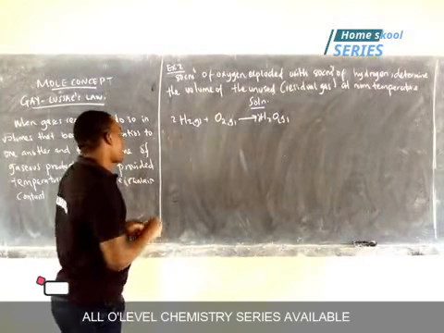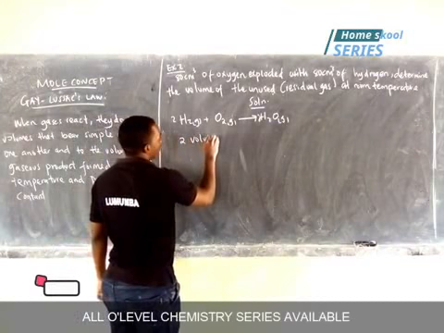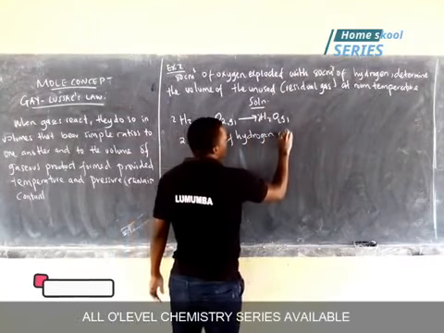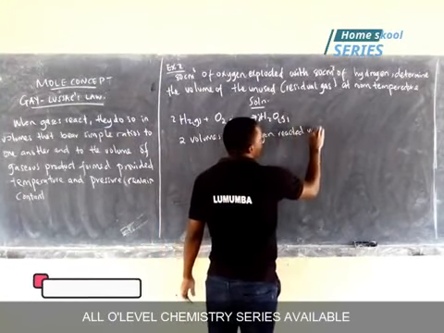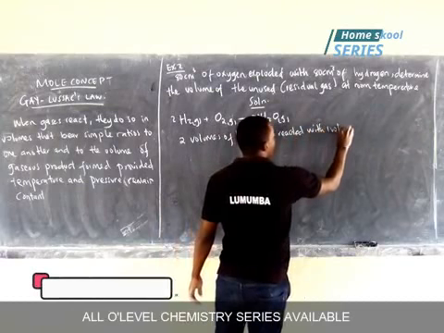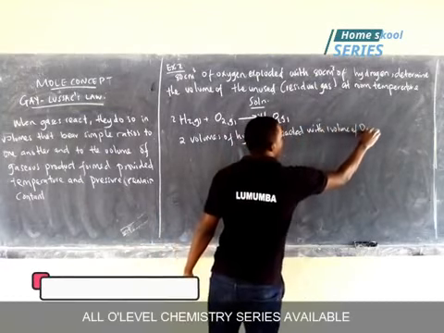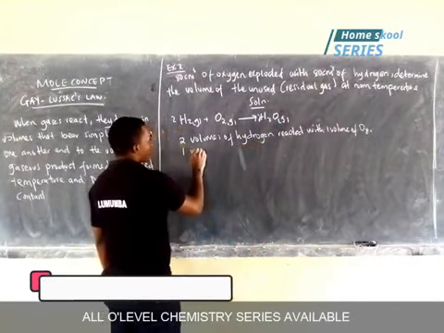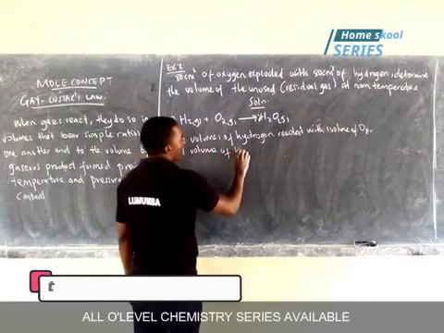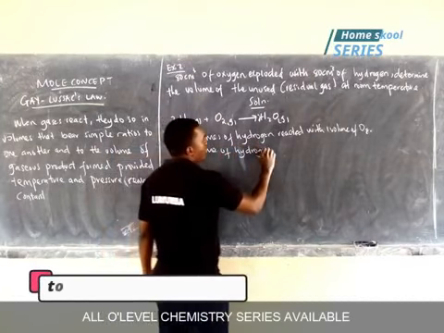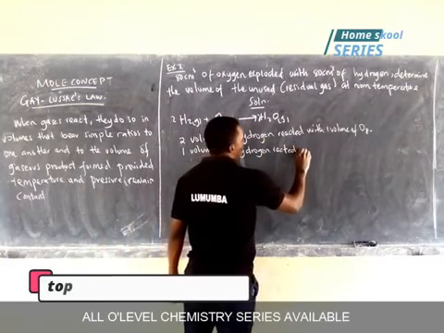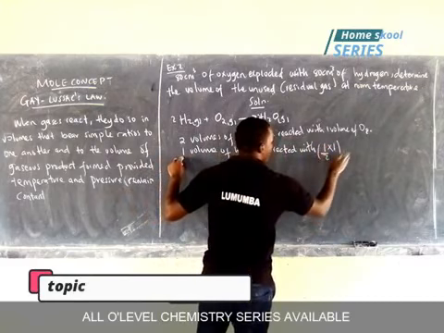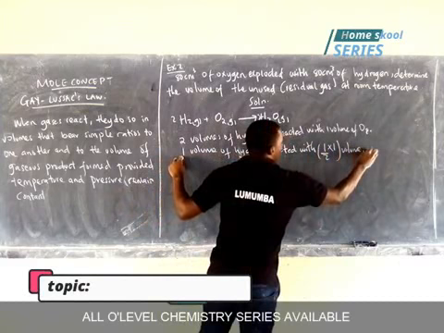Using Gay-Lussac's law, 2 volumes of hydrogen are reacted with 1 volume of oxygen. So, what if 2 reacted with 1? What if the 1 volume of hydrogen reacted with, cross multiply, 1 times 1 divided by 2, these are volumes of oxygen.